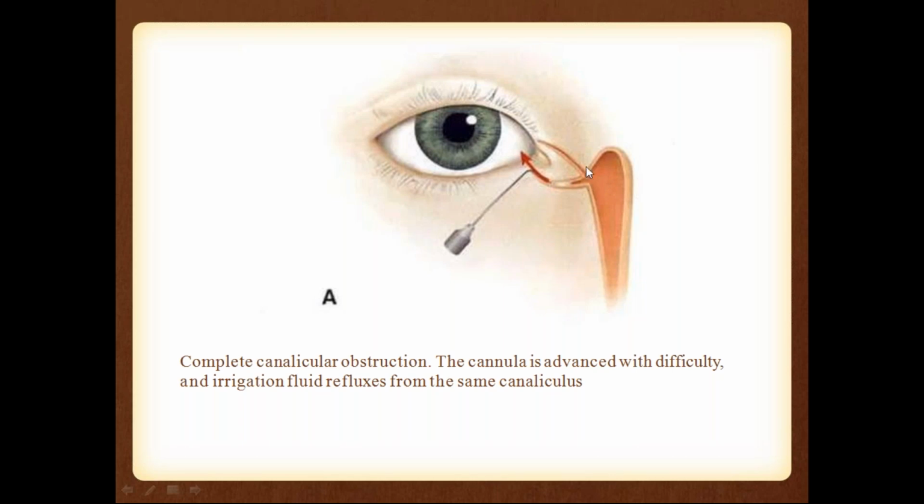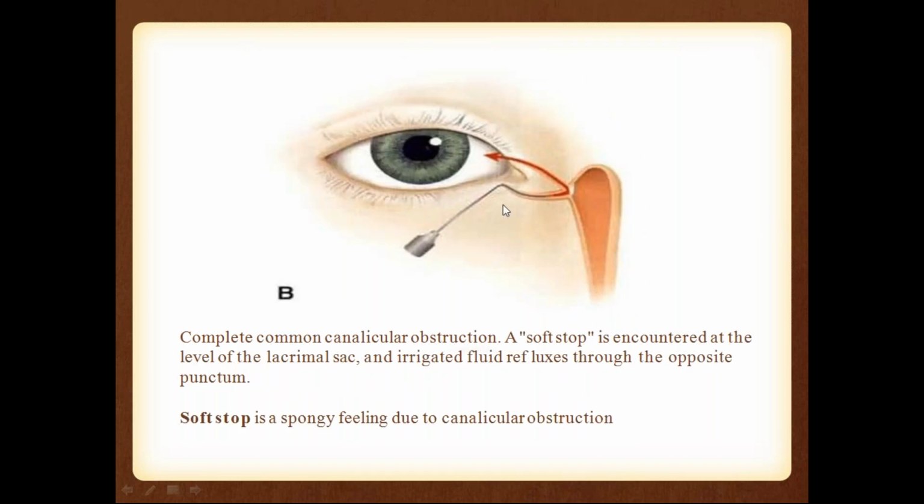So what is this? This is the common canaliculus, right? This is upper, this is lower, and this is the common canaliculus. If there is a block in the common canaliculus and you are injecting fluid from the lower canaliculus, then it will go like this because the block is here. It can't go downwards, so it will start regurgitating from the upper canaliculus. If the fluid is regurgitating from the opposite canaliculus, then we can say that the block is in the common canaliculus.